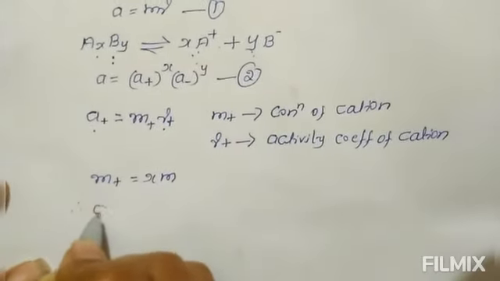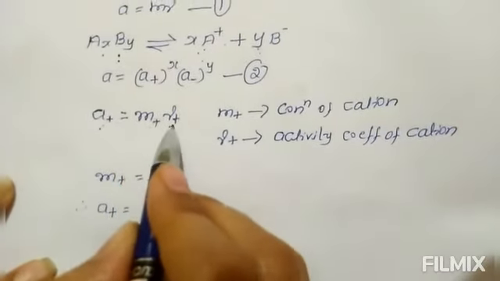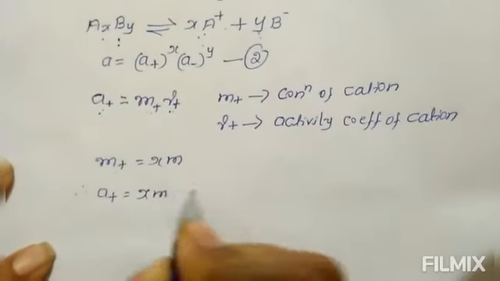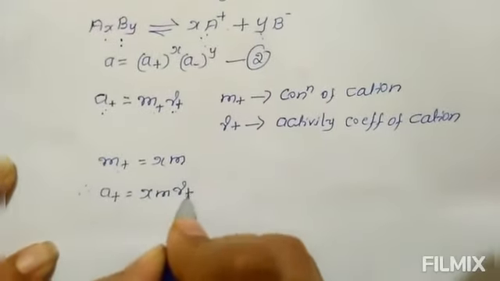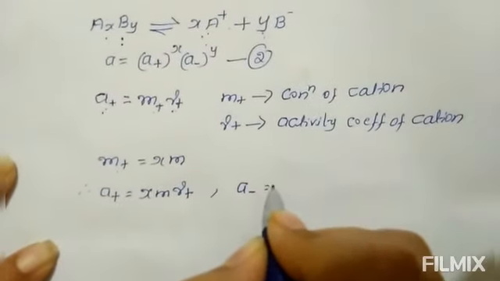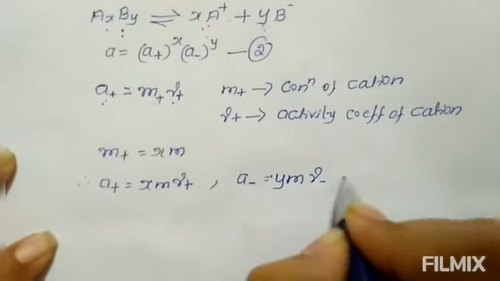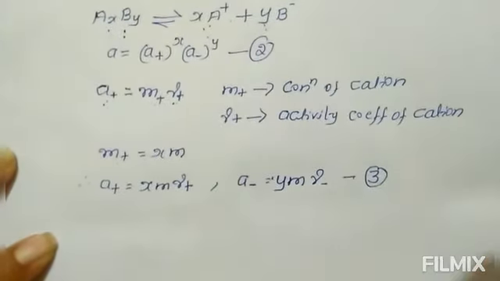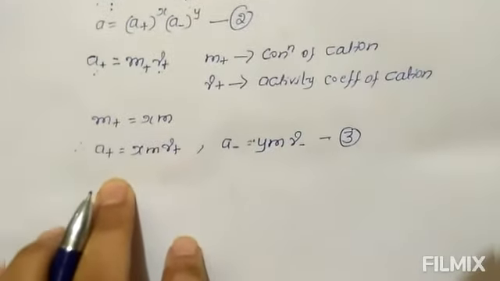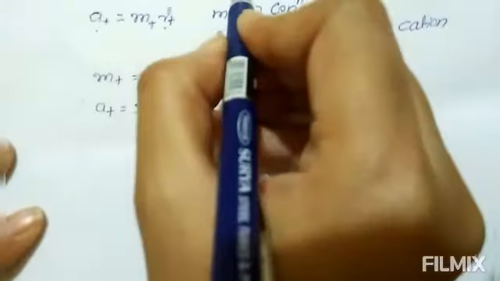Therefore, A plus equals M plus into gamma plus, which means x into M into gamma plus. And A minus equals y into M into gamma minus. This is equation number 3. Let's put these values in equation number 2.